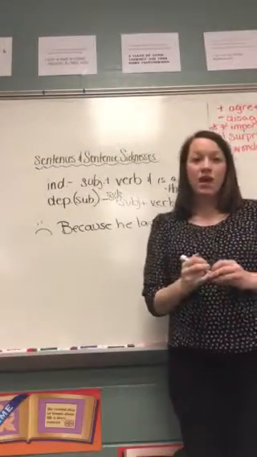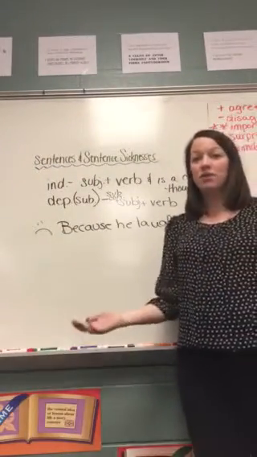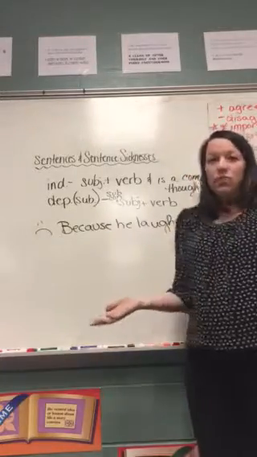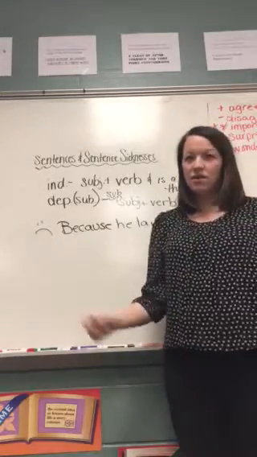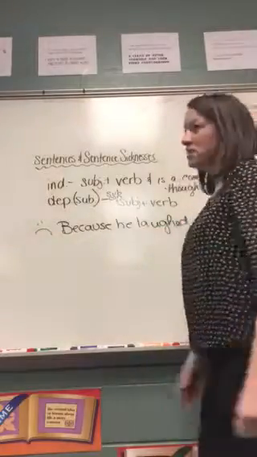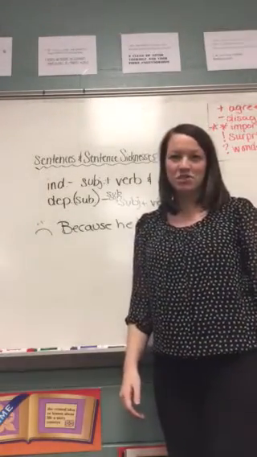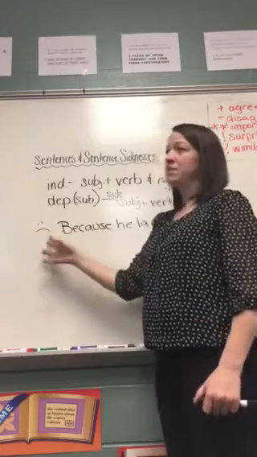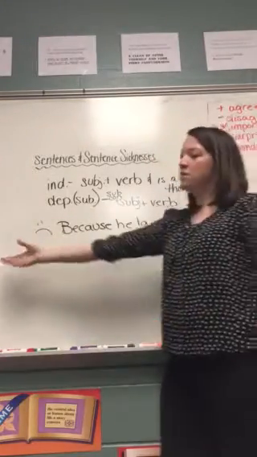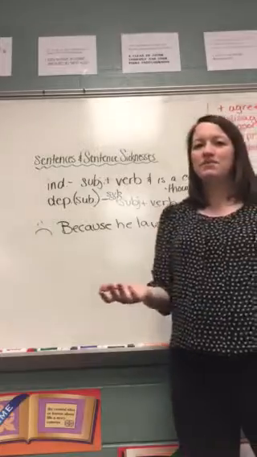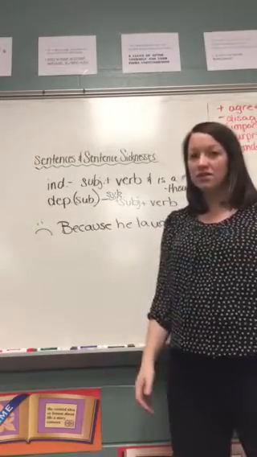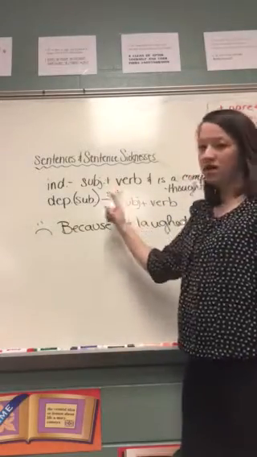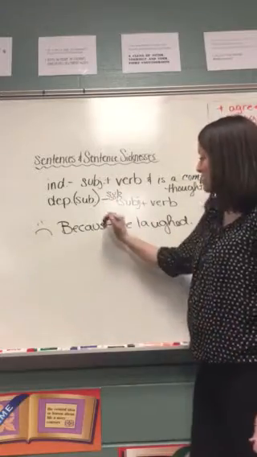Well, the easiest way is to add the missing parts. Because he laughed, what? What happened because he laughed? Okay, so you could say because he laughed, the teacher gave him a detention. Or the teacher gave him a detention because he laughed. You could put it at the beginning, you could put it at the end. You just add the missing pieces to create a complete thought. In this case, you need an independent clause to add to this.